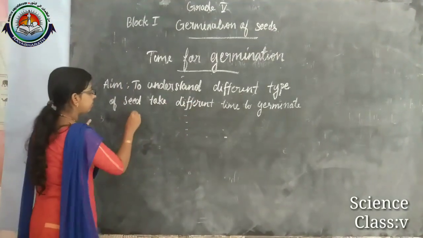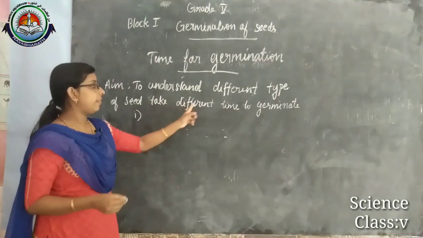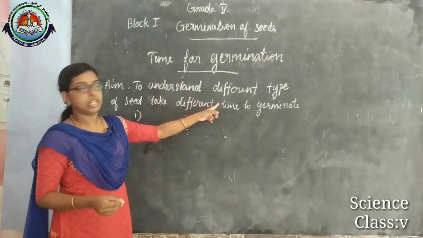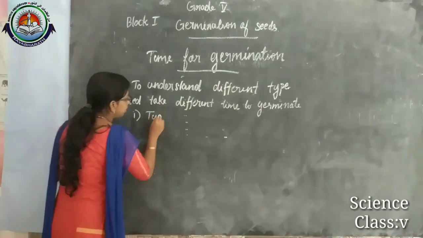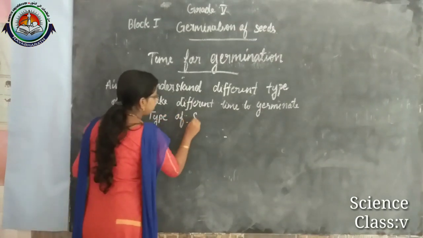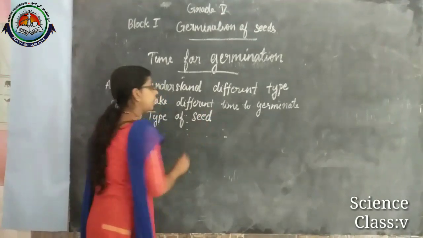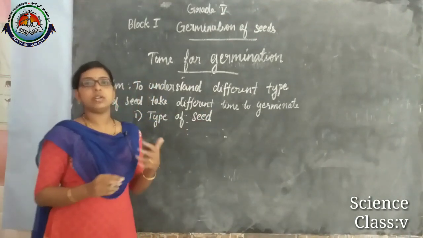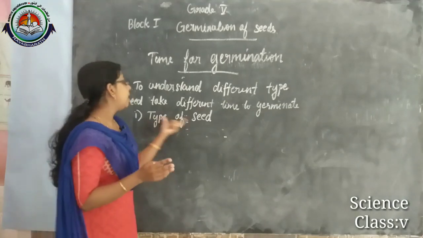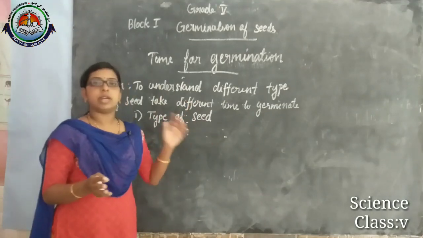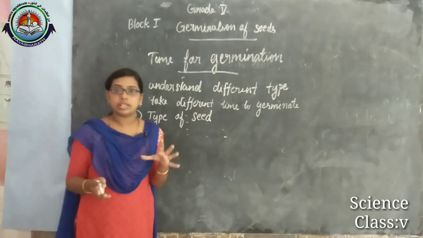The first factor which affects the time for germination is the type of seed. Type of seed means whether the seed has any kind of damage, and some seeds will be good quality seeds.